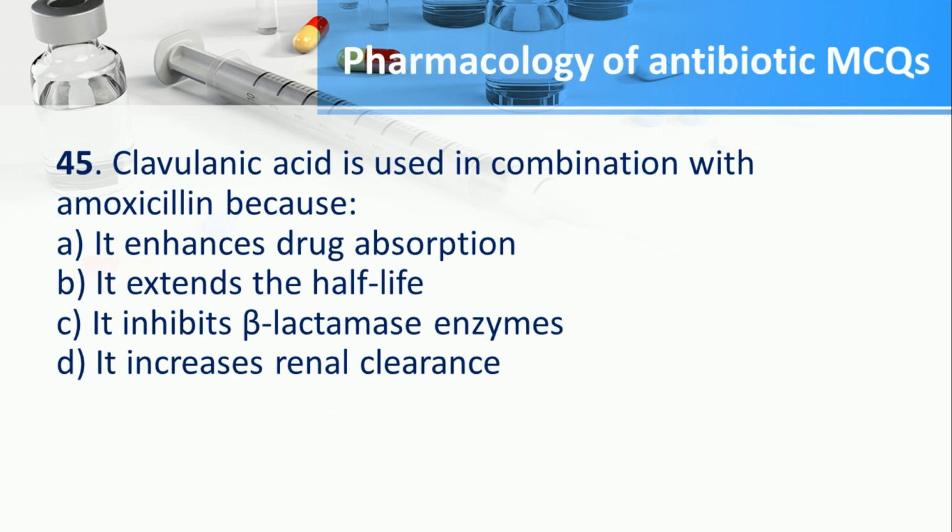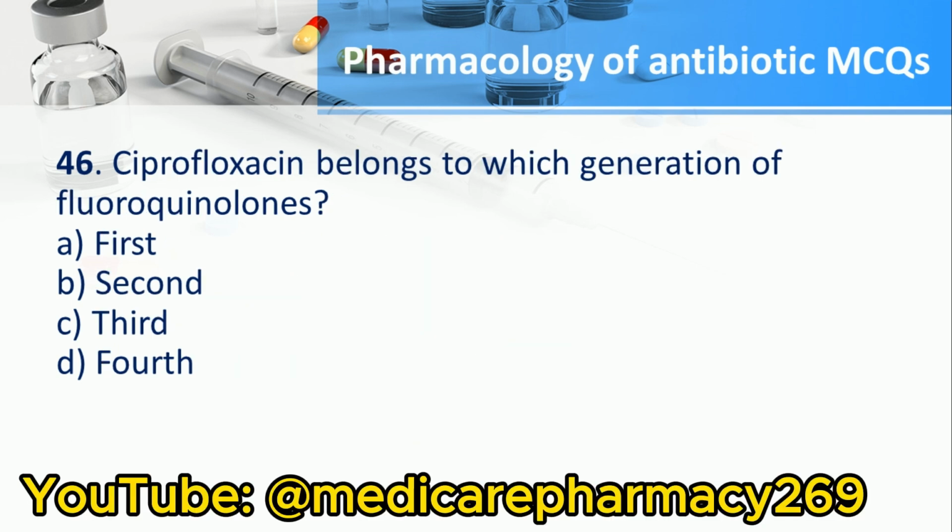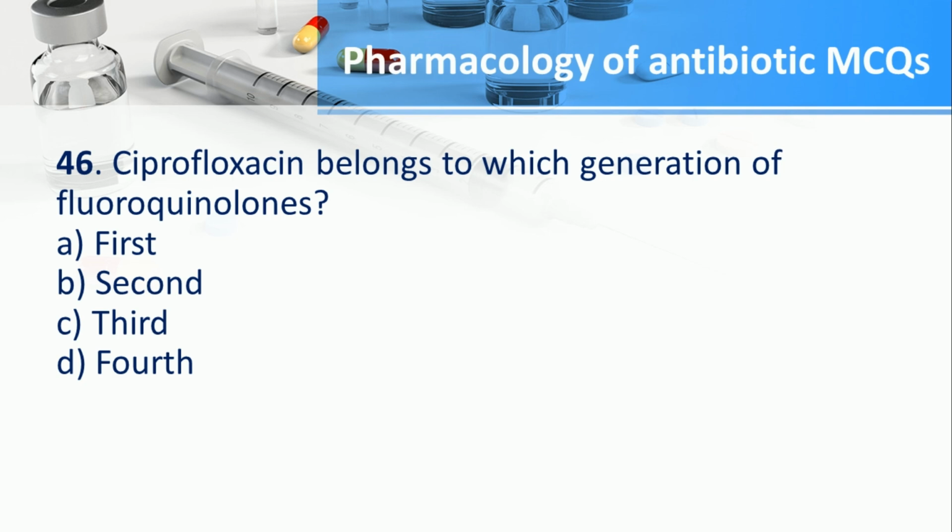Number 45. Clavulanic acid is used in combination with amoxicillin because A. It enhances drug absorption, B. It extends the half-life, C. It inhibits beta-lactamase enzymes, D. It increases renal clearance. The answer is C. It inhibits beta-lactamase enzymes. Number 46. Ciprofloxacin belongs to which generation of fluoroquinolones? A. First, B. Second, C. Third, D. Fourth. The answer is B. Second.